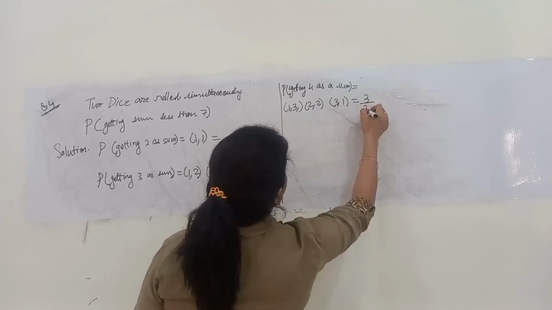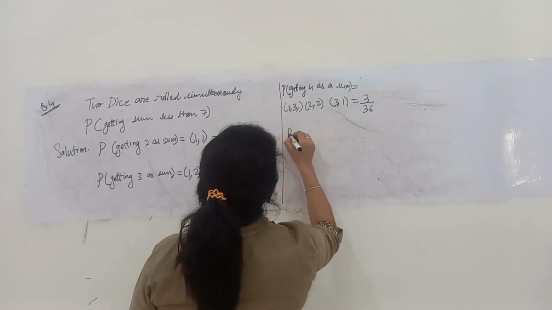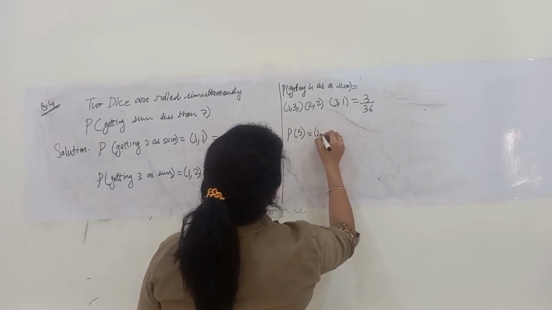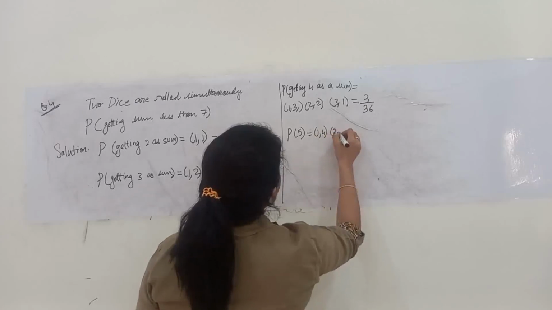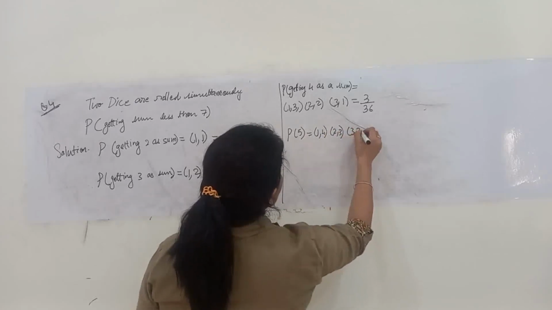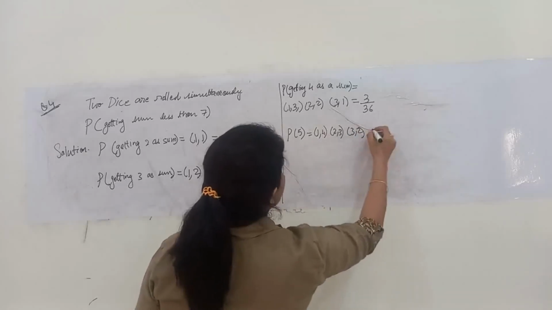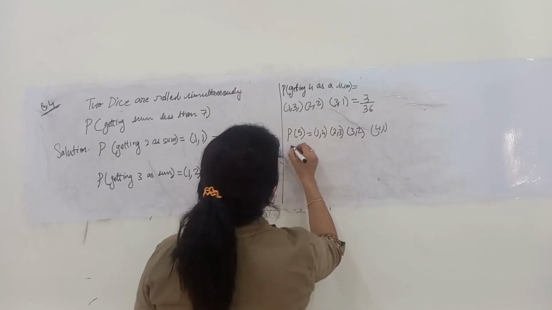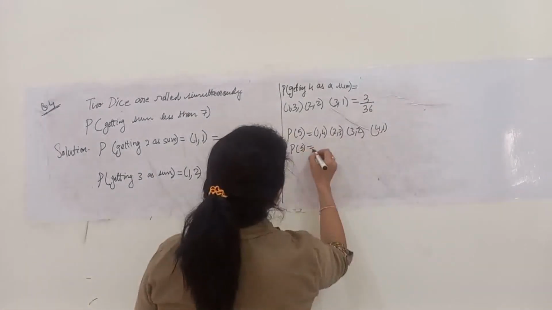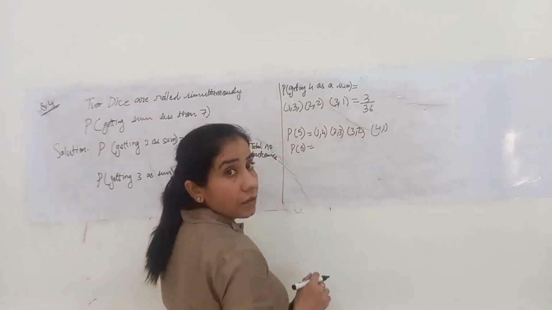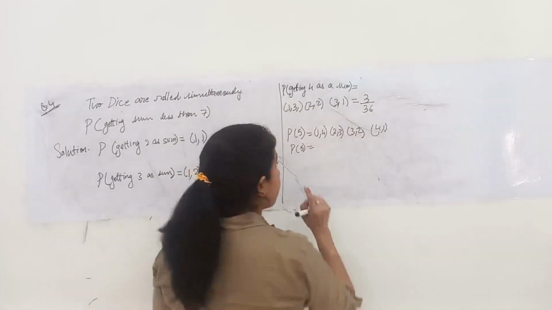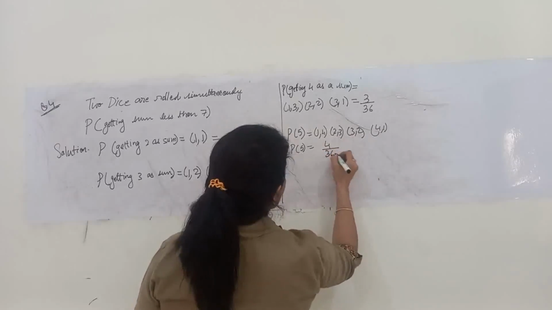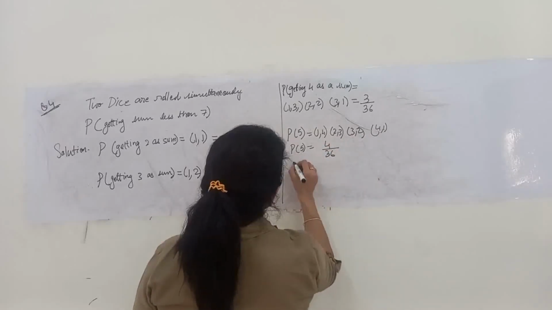So the probability will be 3 by 36. Similarly for P5, it will be 1 comma 4, 2 comma 3, 3 comma 2, favorable outcomes I am writing, students, and 4 comma 1. So the probability of getting a sum of 5, not 5 on a particular dice, but sum as 5, is these favorable 4 conditions. So the probability will be 4 by 36.